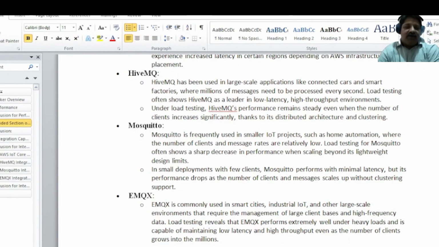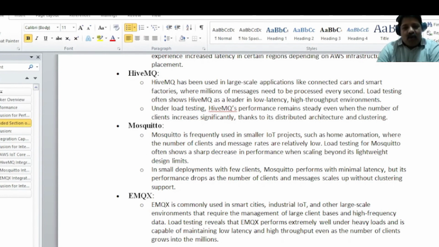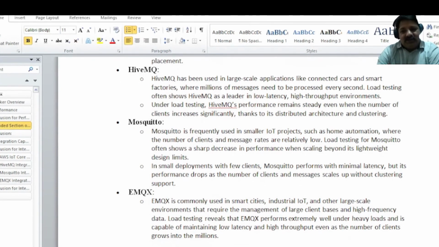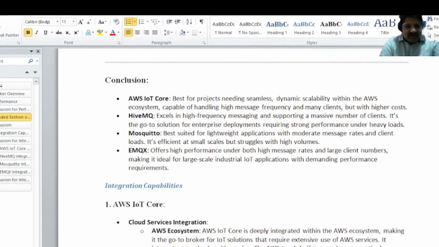Even if you have to integrate, you need to develop some features to integrate to your external app. In order to avoid that, normally people use AWS IoT Core. We'll go through some of the examples.